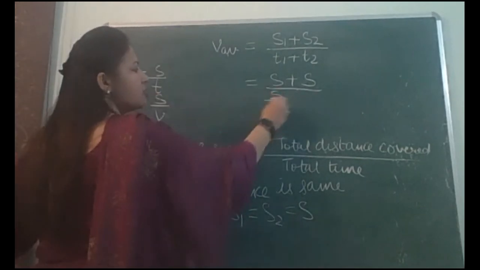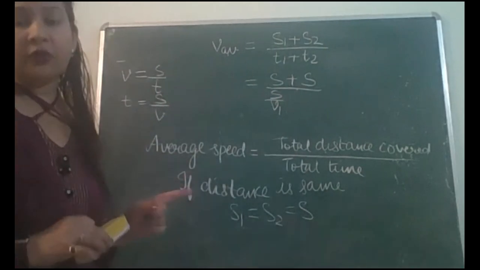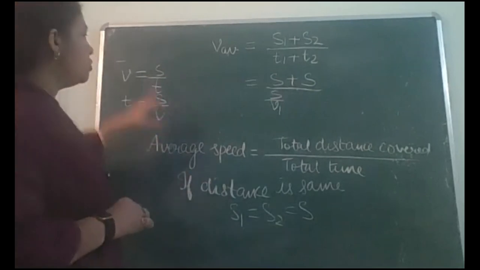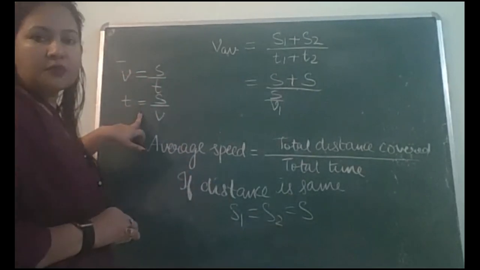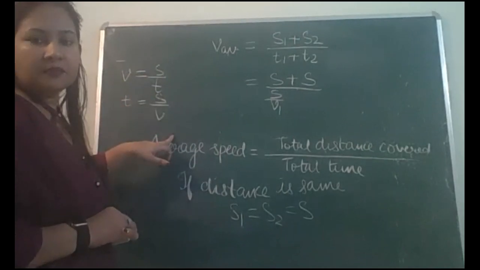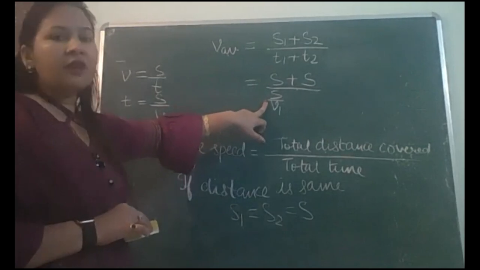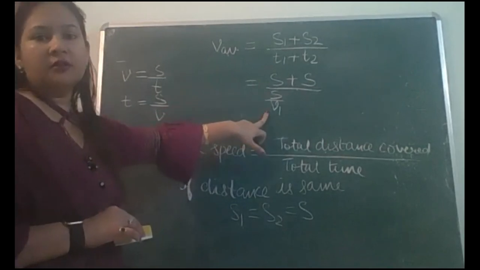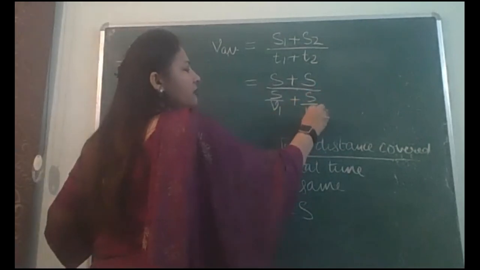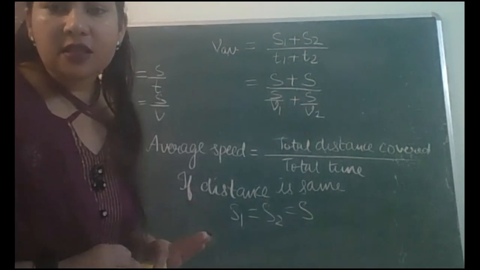I'll write S over V1. See this step carefully if you get it. I have written the time using this same basic formula of speed. Speed is distance over time, so time is distance over speed. Okay, so how can I write T1? S over V1. And same way, how can I write T2? S over V2.